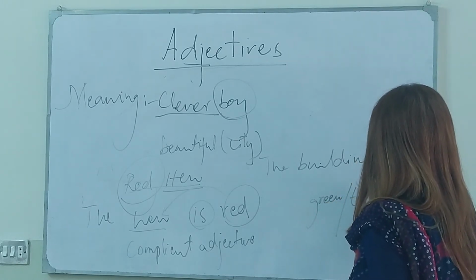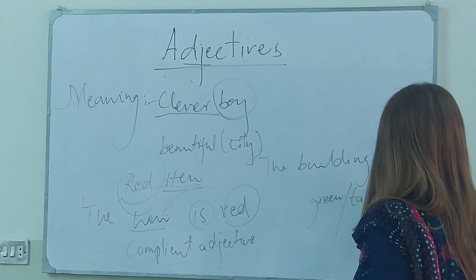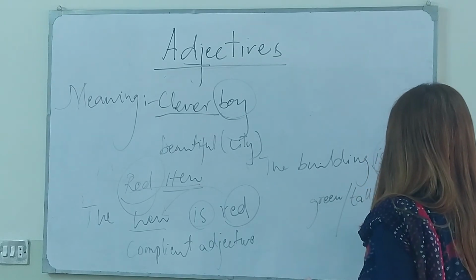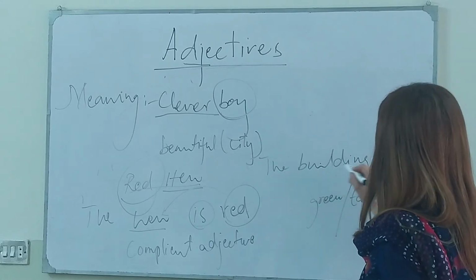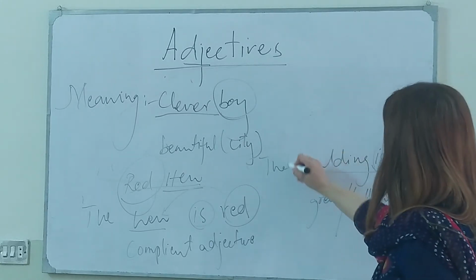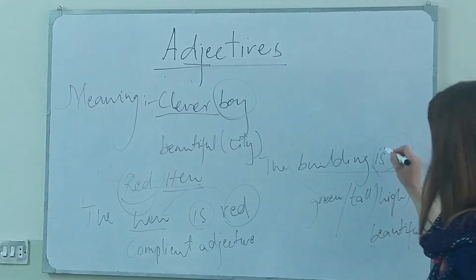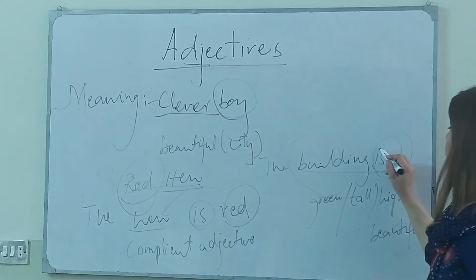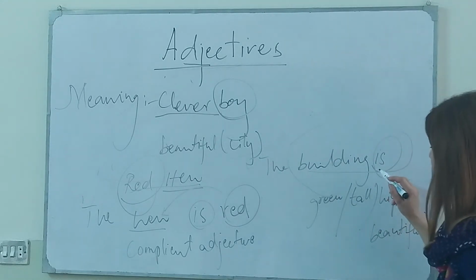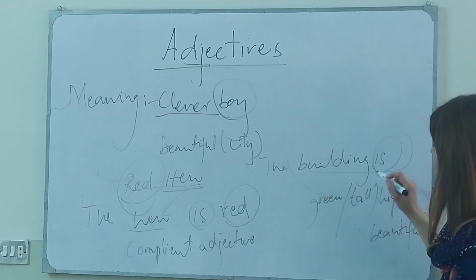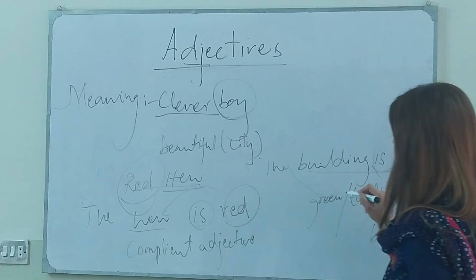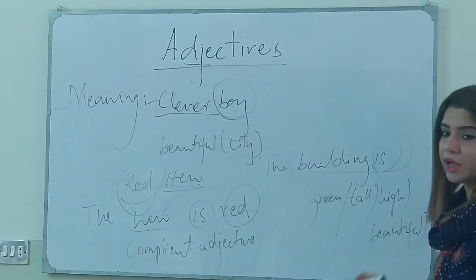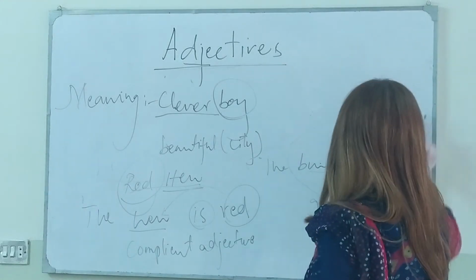tall, high, beautiful, whatever word you can use with building. But here you can say the building is, they are accepting the copula verb to be. So we are not using present continuous, it's to be. The building is green, tall, high, beautiful. And again it is a complement adjective, not the attributive adjective.